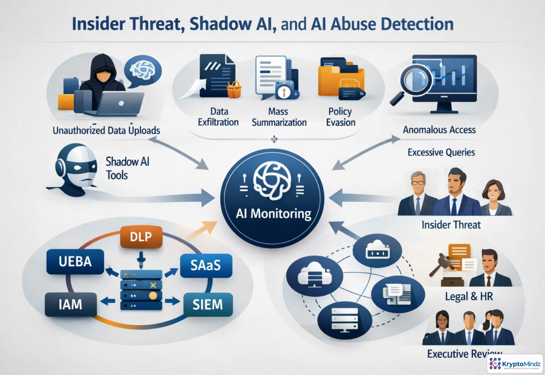Insider risk changes when one prompt can compress, transform, or move large volumes of sensitive data. Detection should not rely on a single tool. Watch for shadow AI use, unauthorized uploads, excessive querying, abnormal access, prompt-based exfiltration, and bulk summarization. Then correlate those signals with identity, endpoint, SASE, DLP, UEBA, and SIEM data. When risk escalates, route investigations through insider threat, legal, HR, privacy, and business leadership.